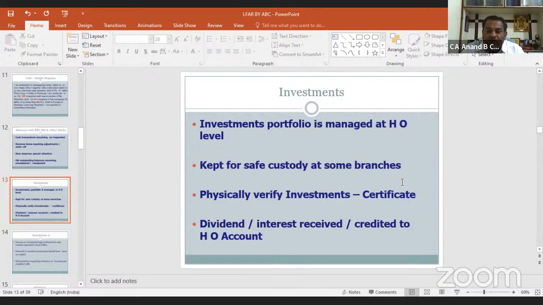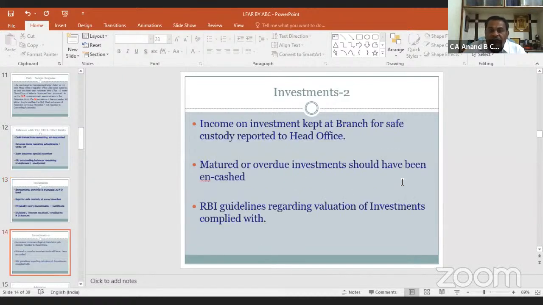Also, we have to verify the investments which are near to maturity or matured, whose due date is over, whether action is taken or not on that. Investments: income on investment kept at branch for safe custody reported to head office. Normally, this is only for safety purpose. There is no relation about the income or investment at branch level.